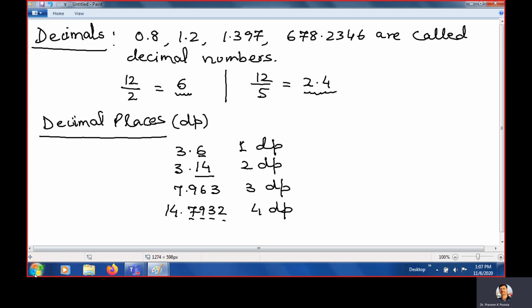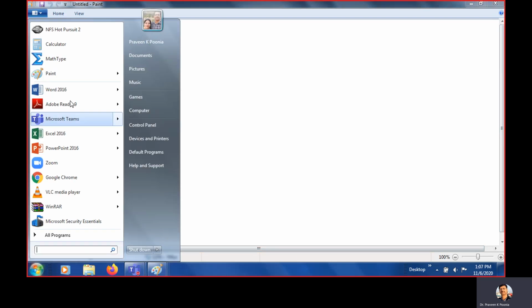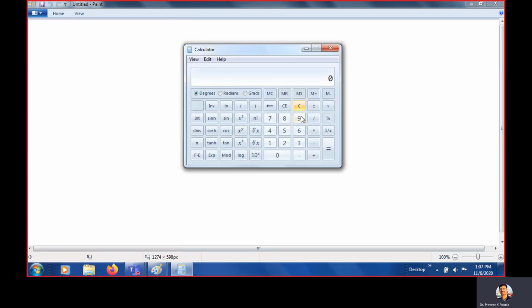Clear? But in mathematical calculation, sometimes what happens? Sometimes, look, if I use a calculator and I want to write the value of pi. Look, what is the value of pi? It is very long, 3.1415926. Clear? It is an irrational number. Irrational number means after the decimal there is no countability. It is unlimited decimal places. Clear? So we cannot write in our calculation this much of a long number.